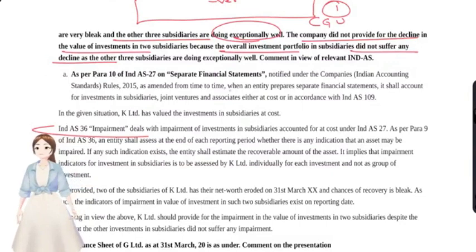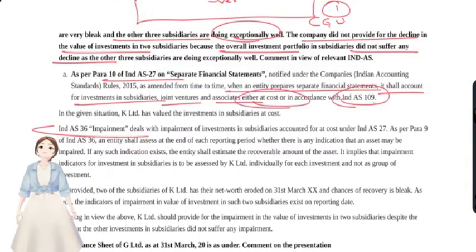Now we'll see, as per Ind AS 27, when an entity prepares separate financial statements, it shall account for the investments in subsidiaries, joint ventures and associates either at cost, or as per Ind AS 109. In the given situation, K Limited valued its investments at cost, that is as per Ind AS 27. No problem in that, they have followed the accounting standard.